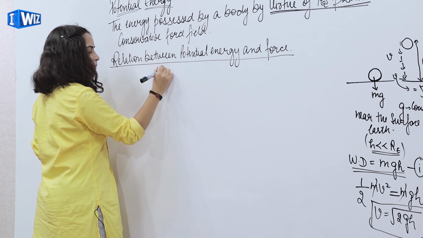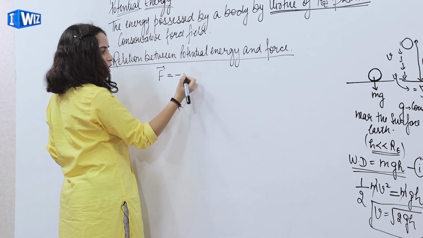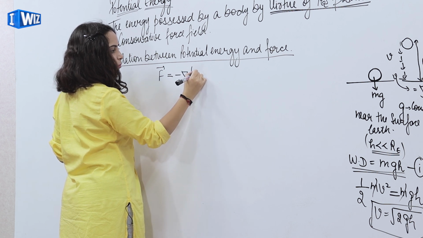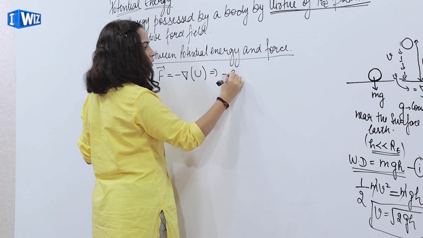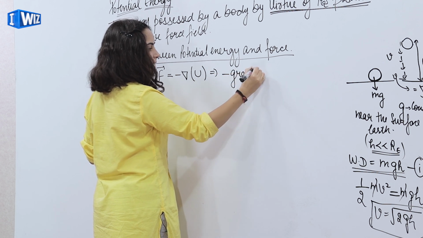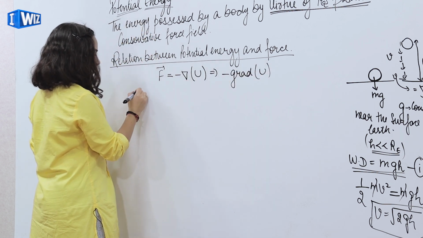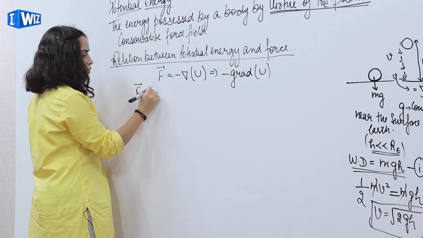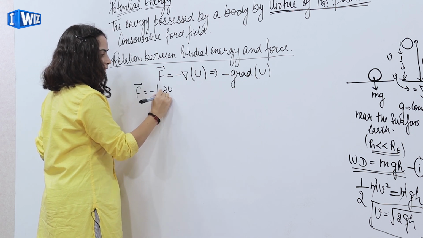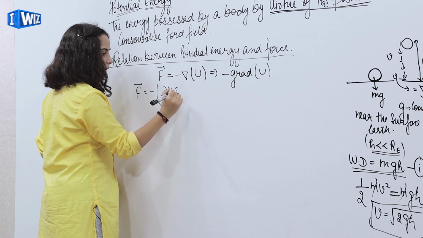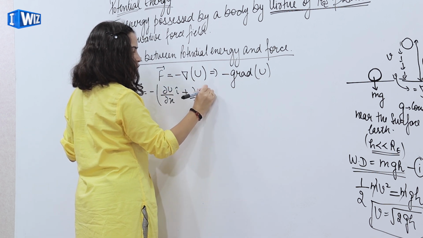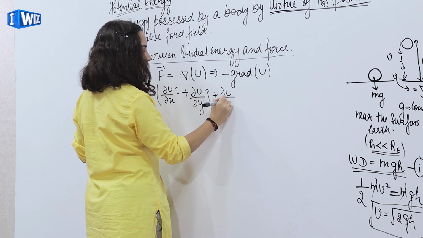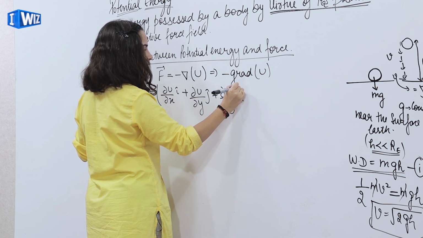Force is given by minus of the gradient of potential energy. That means F equals minus of del u by del x i cap plus del u by del y j cap plus del u by del z k cap.